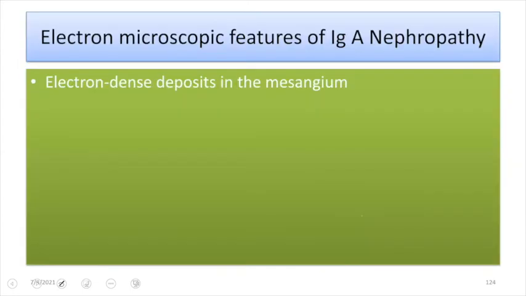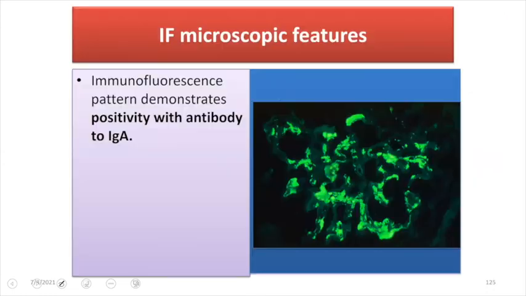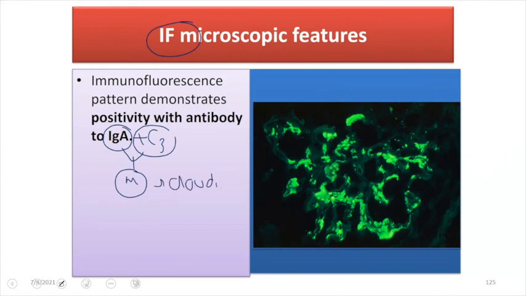So let us see the electron microscopy. Even in electron microscopy, what we will find is electron dense deposit in the mesangium, as we have already seen in the light microscopy. And let us talk about the immunofluorescence study. In the immunofluorescence study, we'll be seeing IgA antibody along with C3 deposited in the mesangium, and that will be a cloudy or fluffy pattern. So fluffy deposit in the mesangium. See, this has been deposited in the mesangium.